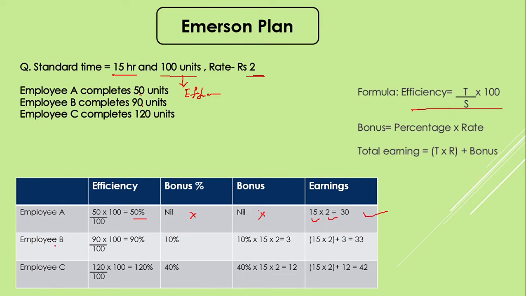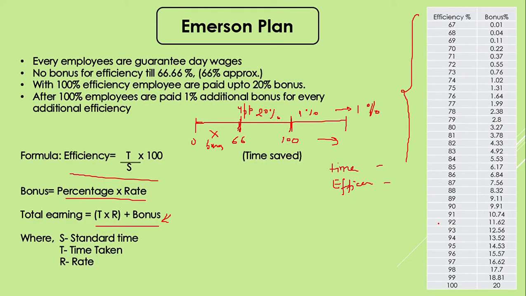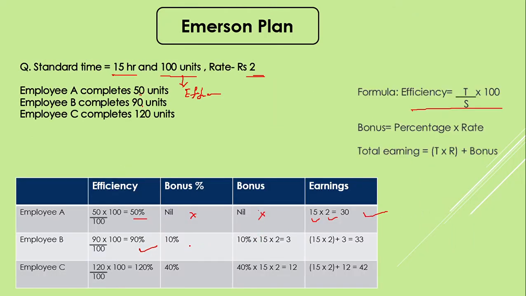Coming to employee B, he completes 90 units after working for 15 hours. So it will be 90 upon 100, so the efficiency is 90%. If you look at the chart, friends, here we find that for 90, it says 9.91. If we round off, it is coming as 10%. So this 10% we have considered as a part of the bonus here.